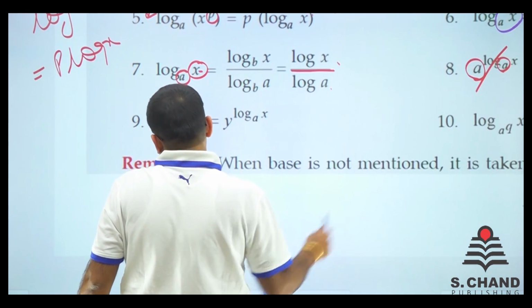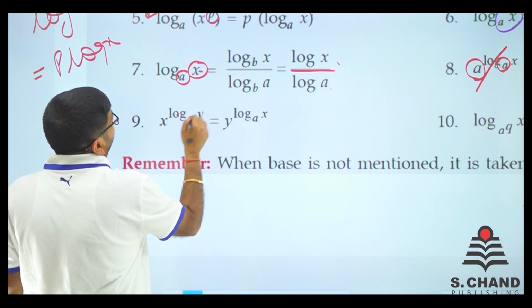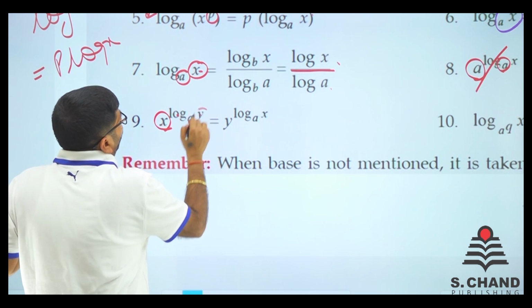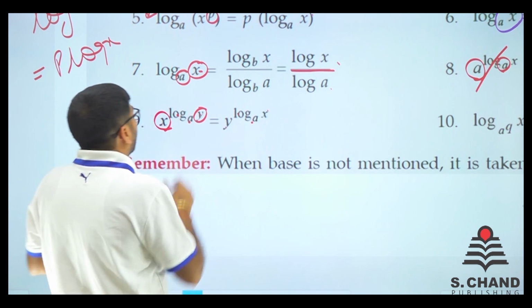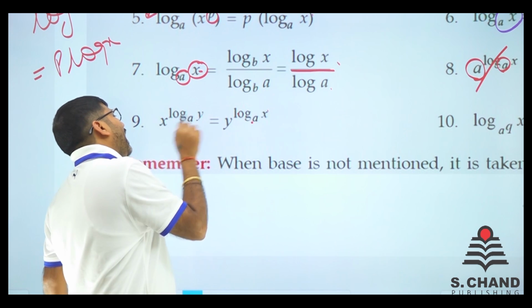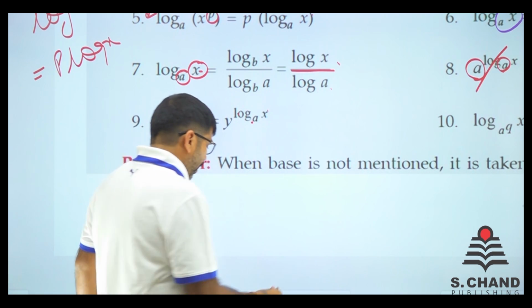Now we move on to 9th, what it says. x raised to power log a y. Simply do one thing, x और y को interchange कर सकते हैं, y raised to power log a x. अगर आपके पास x और y अलग अलग हैं, x and y interchange हो सकते हैं.